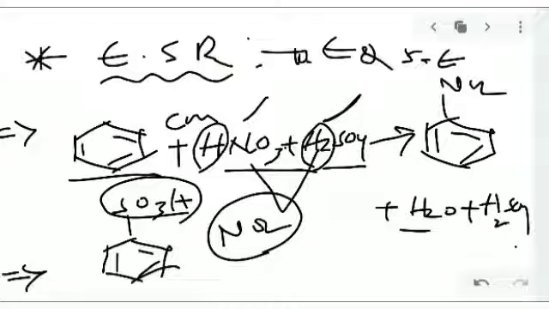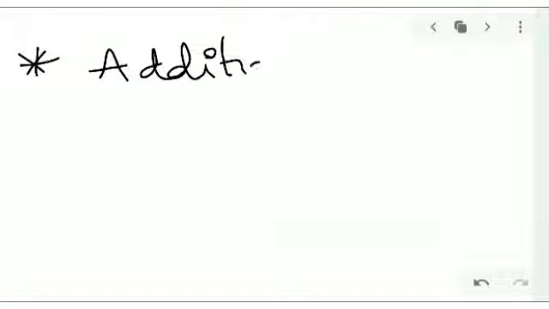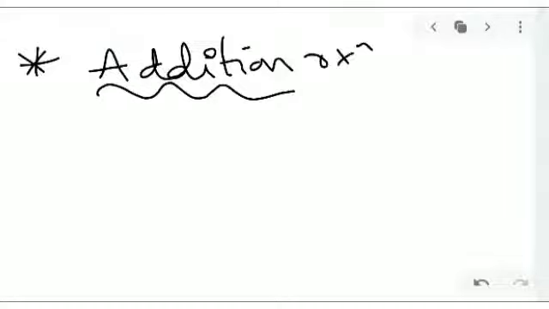So this is a basic example for the electrophilic substitution reaction. It is related to substitution reaction only. Next we are seeing addition reaction. In an addition reaction, during a chemical reaction, an atom or group is added to the reactant molecules to form products.